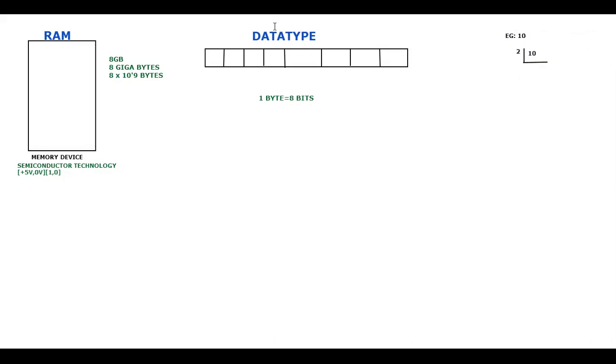If you divide it by 2, what will happen? 2 5s are 10, so the answer is 5, and whatever remainder you get, I will write it here. Don't think this is 5 minus 0. I am writing the answer along with the remainder. After that, I'll move on with my further division. Let me divide this number as well.